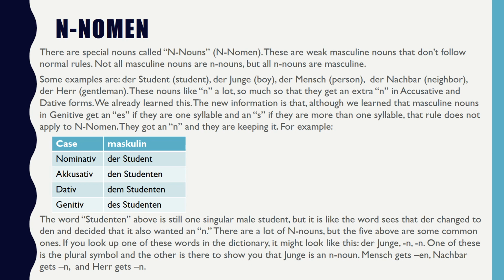If you look up one of these words in the dictionary, it might look like this: der Junge, n, n. One of these is the plural symbol, and the other is there to show you that Junge is an N noun. Mensch gets en as an N noun, Nachbar gets n, and Herr gets n.